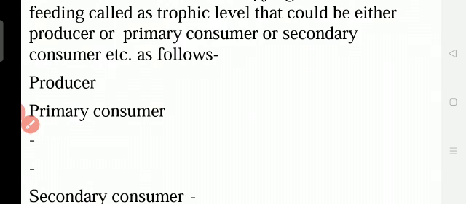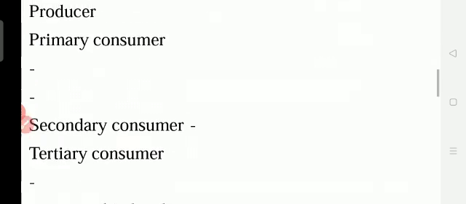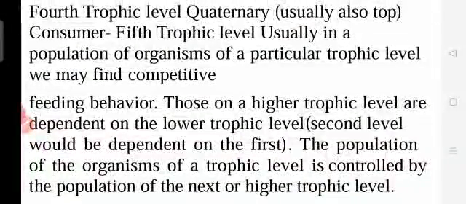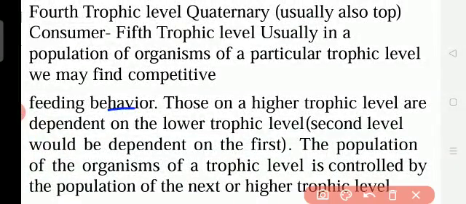Here you understand the study of organisms feeding at different levels. We consider them to be occupying a certain level of feeding called a trophic level. That could be either producer, primary consumer, or secondary consumer, as it follows. Here it is not given properly. See the textbook. Producers are the first trophic level: plants. Primary consumer is the second trophic level. Secondary consumer is the third trophic level. Tertiary consumers are the fourth trophic level. Quaternary consumers are the fifth trophic level.